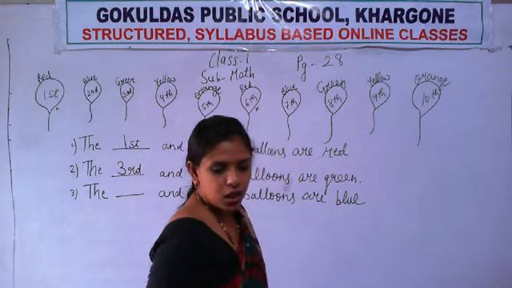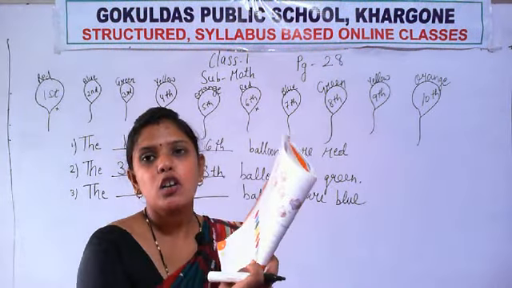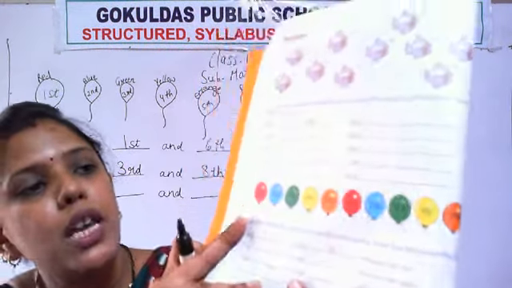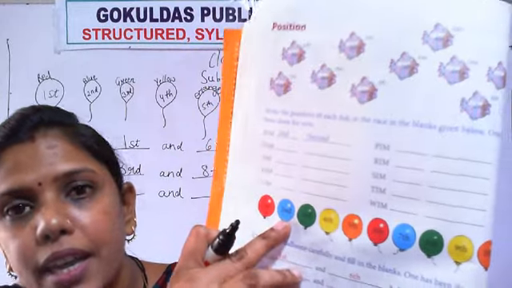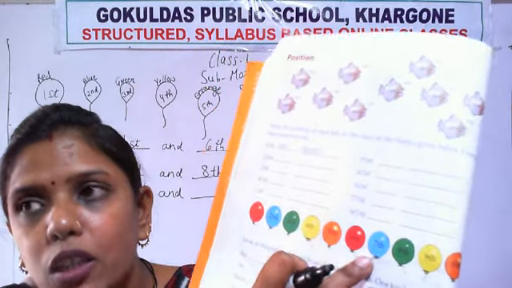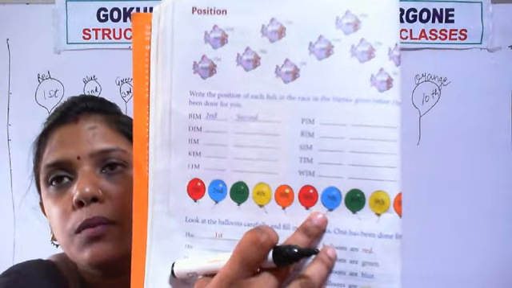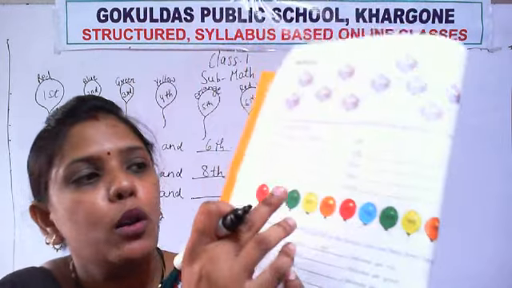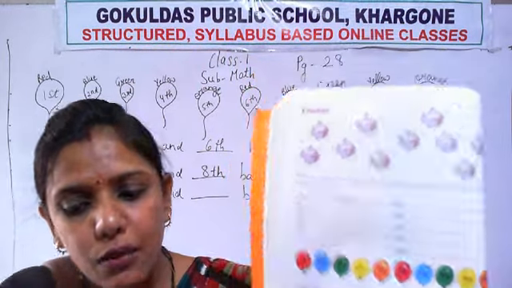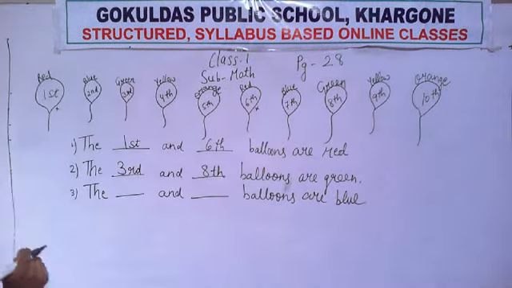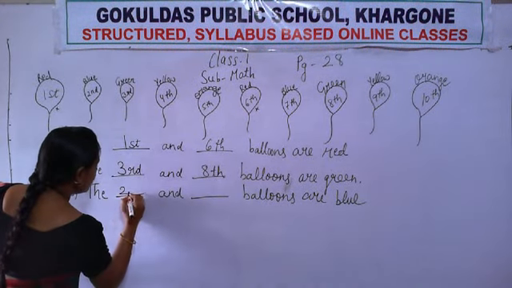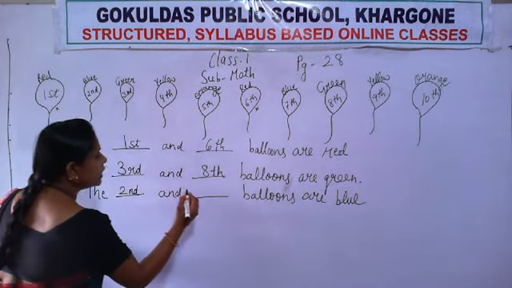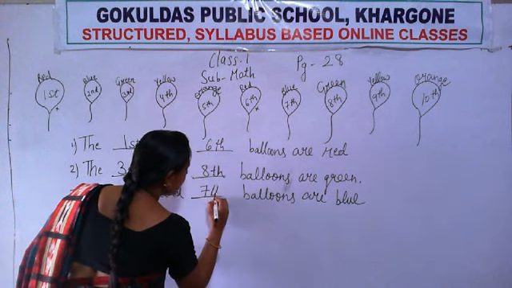Okay, now see, what are the positions of the blue balloon? See, where is the blue? Here, second and seventh. So the position of the blue balloon is second, seventh. So write here second, and write here 7.